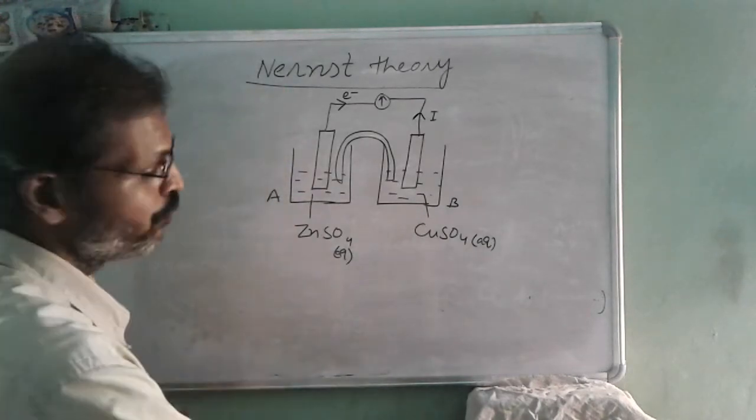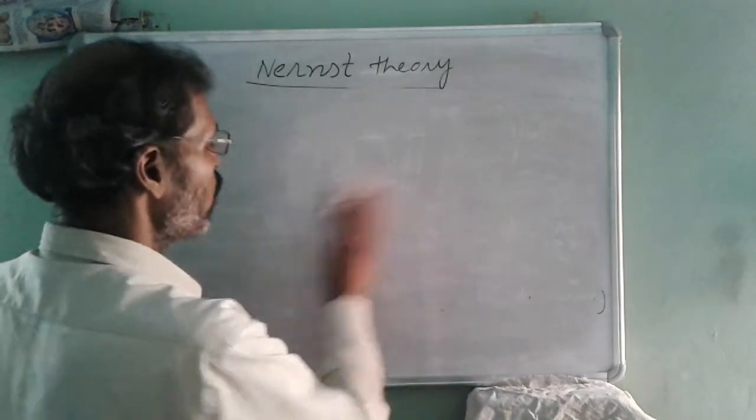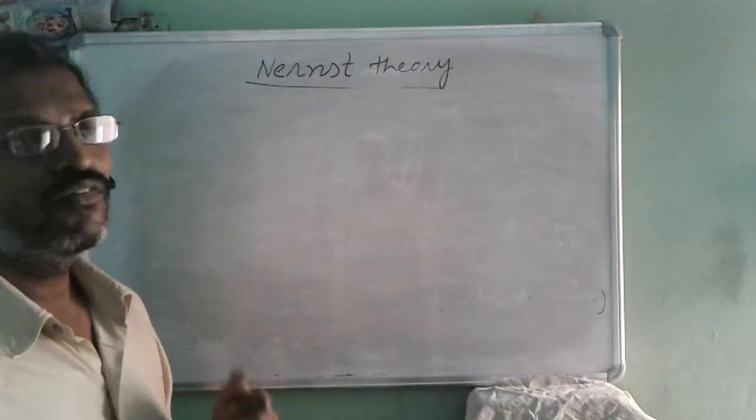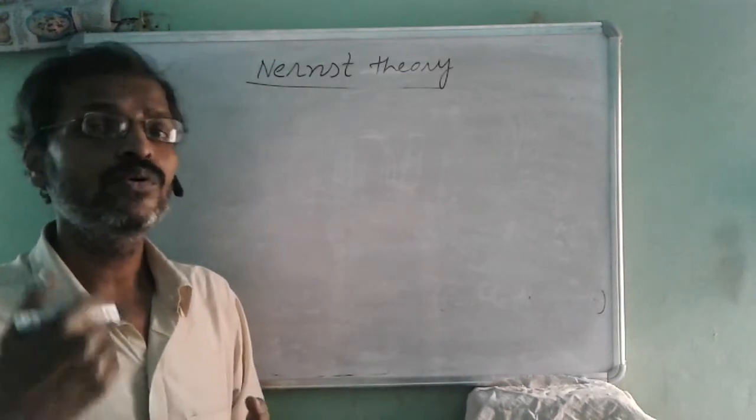So we have to study how it is possible that current flows from copper to zinc, and how to determine that current will flow from one electrode to another.